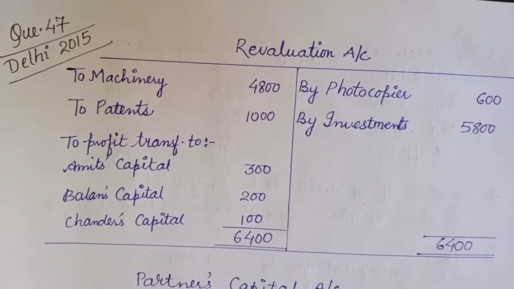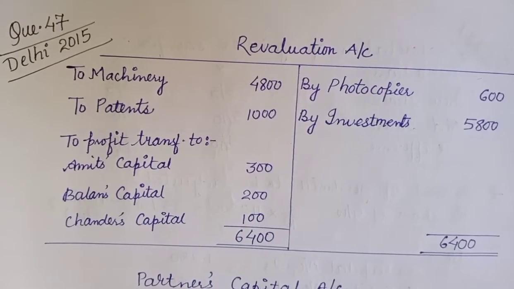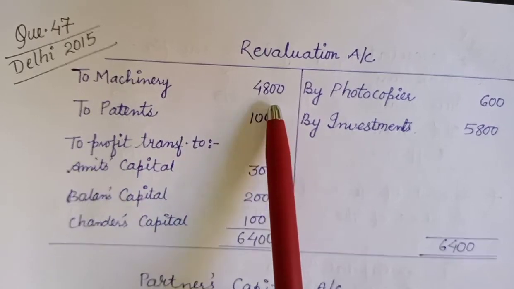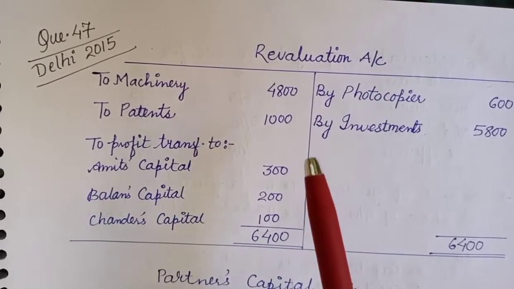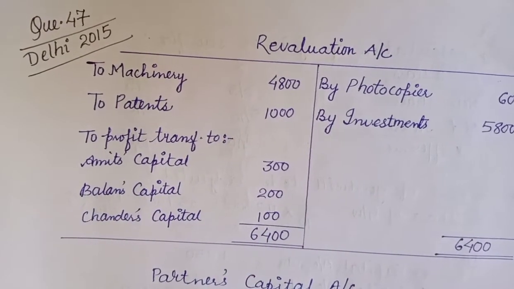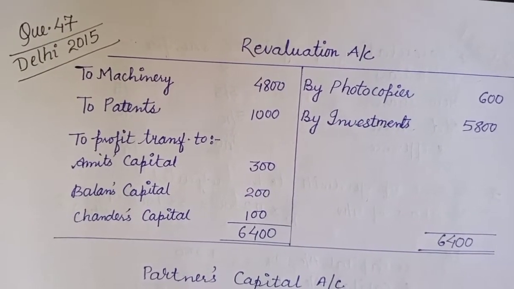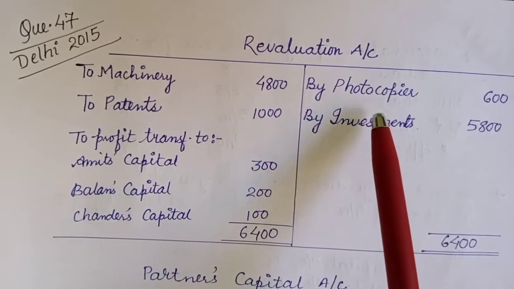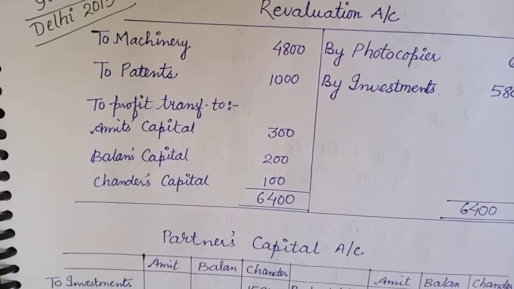It was agreed that goodwill was to be valued at 27,000. Depreciation of 10% was to be provided on machinery, so machinery value is to be decreased, so I have written it here in the debit side of the revaluation account. Patents were to be reduced by 20%, so again for patents I have written 1000 in the debit side. An old photocopier previously written off was sold for rupees 600. We have increased an asset, so that is written in the credit side of the revaluation account as 600.